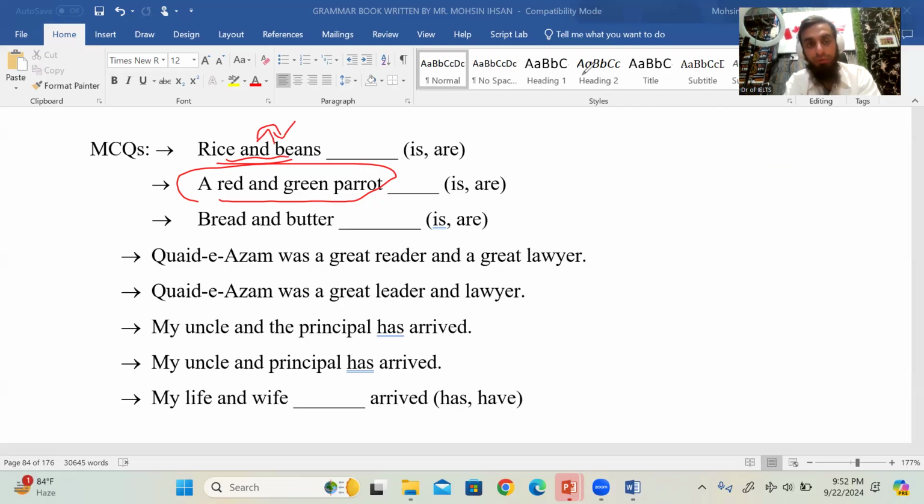अब अगर नहीं आएगा तो इसका मतलब है ये एक ही चीज है। अब अगर आप बोलें red and green parrot, मतलब है कि आप एक ही parrot की बात कर रहे हैं. A red and green parrot, it means that you're talking about one parrot, right? So is, not are.